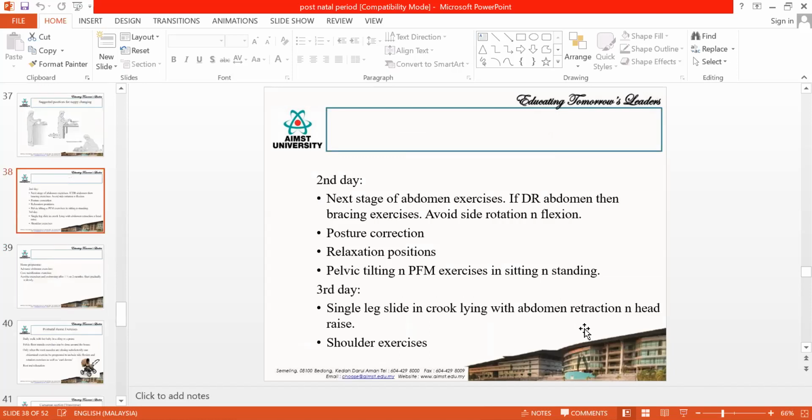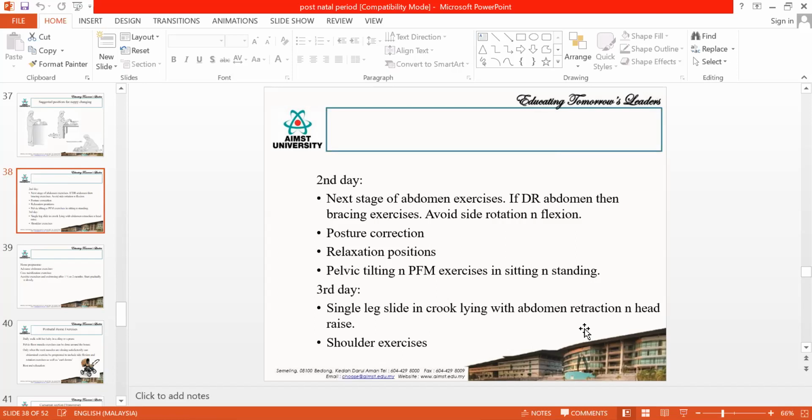Next, on the second day, you can go for graded abdominal exercises. In case they have diastasis recti, then you have to go for bracing abdominal exercises rather than graded abdominal exercises. Is that clear? If they don't have diastasis recti, then you can go for graded abdominal exercises. That means if the mother is at grade 2, you start the exercises from grade 2, then progress to grade 3, 4, 5.